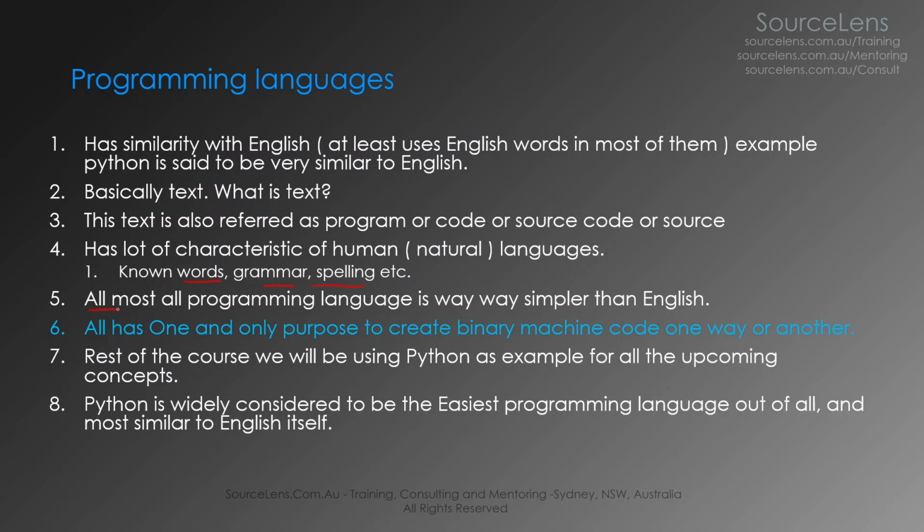This is one single fact which we need to understand right now, and you have to believe me on this one point. Every single programming language I know, I have written code in almost all of them, all the major ones at least. I have not found anything as complicated as English. So if you can learn English, you can learn a programming language. If you're finding a programming language difficult, it means that you are out of practice, or you are not looking at the right materials. This is one important point I would like to mention right away.